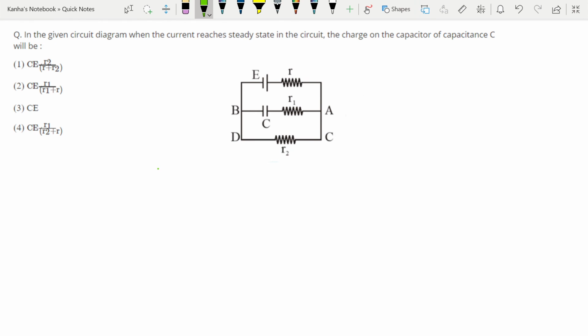Let us take a look at another question. In the given circuit diagram, when the current reaches steady state, the charge on the capacitor of capacitance C will be given by which of these four?